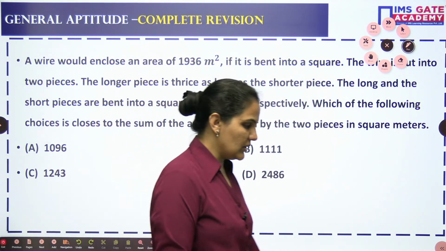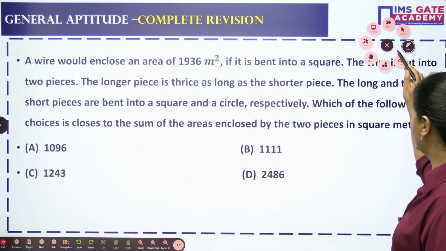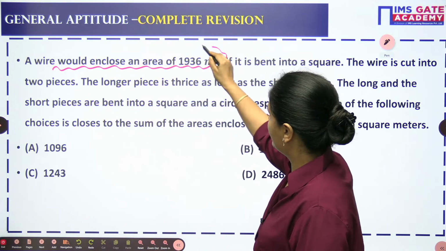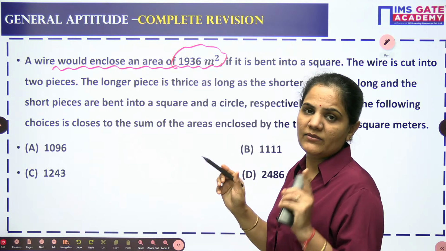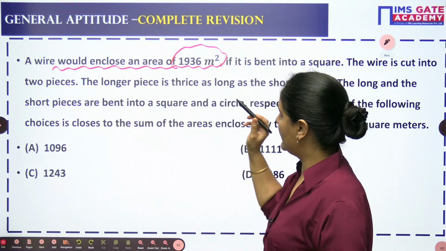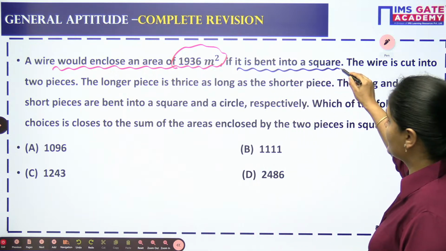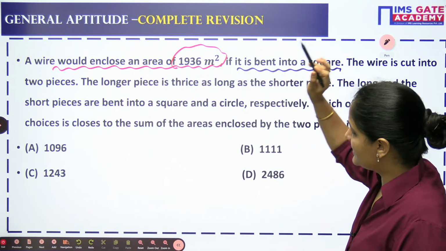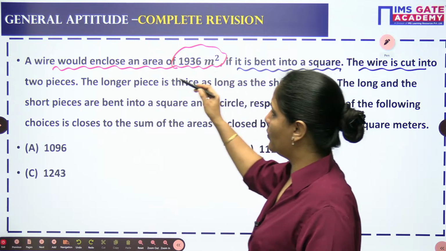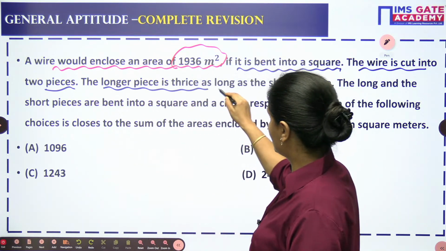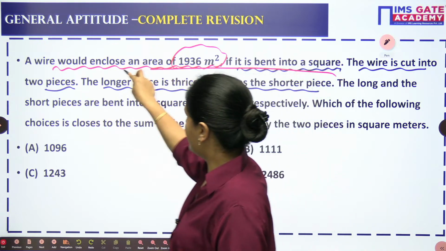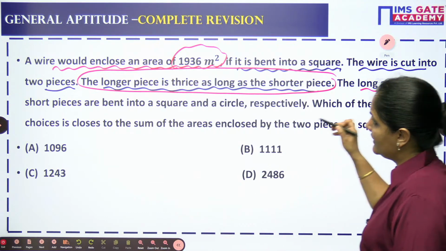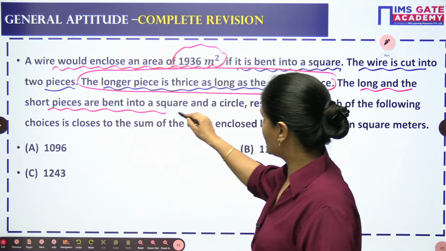Okay, this is again a very good question, and this question is from mensuration. Let's read it. The question is saying, a wire would enclose an area of 1936 meter square if it is bent into a square. The wire is cut into two pieces. The longer piece is thrice as long as the shorter piece, and the long and short pieces are bent into a square and a circle.